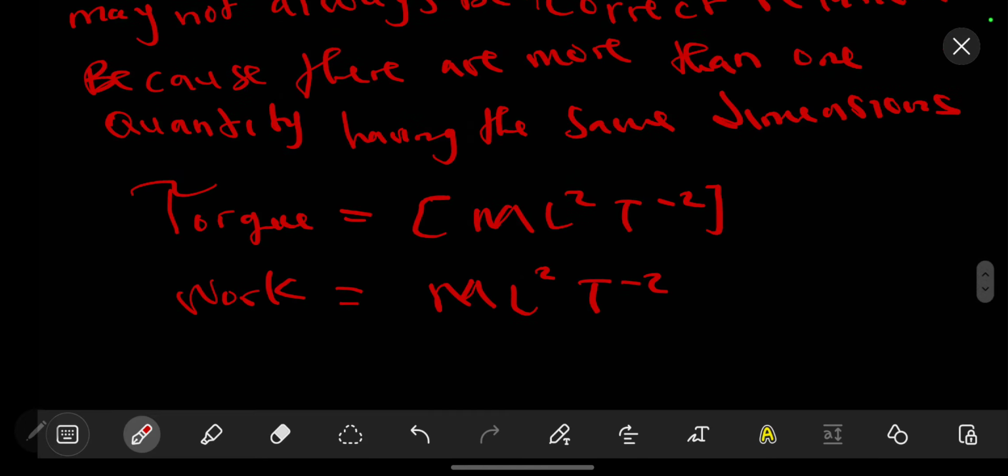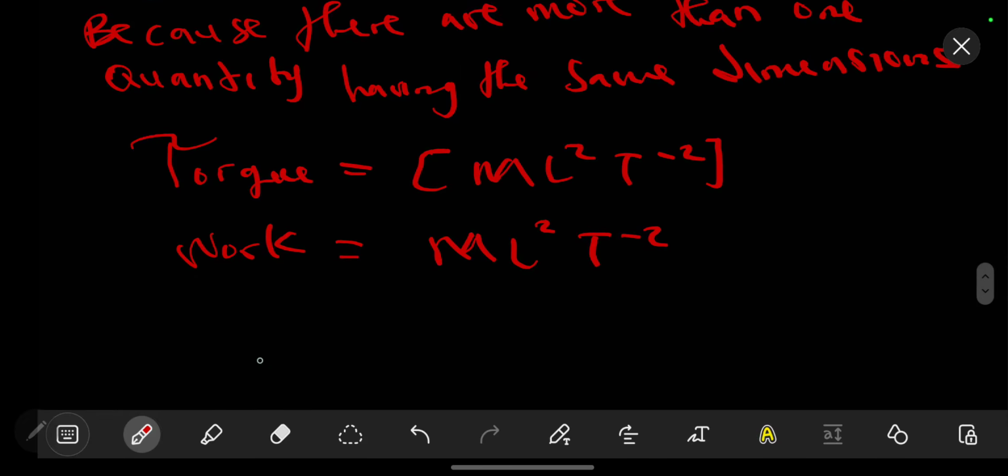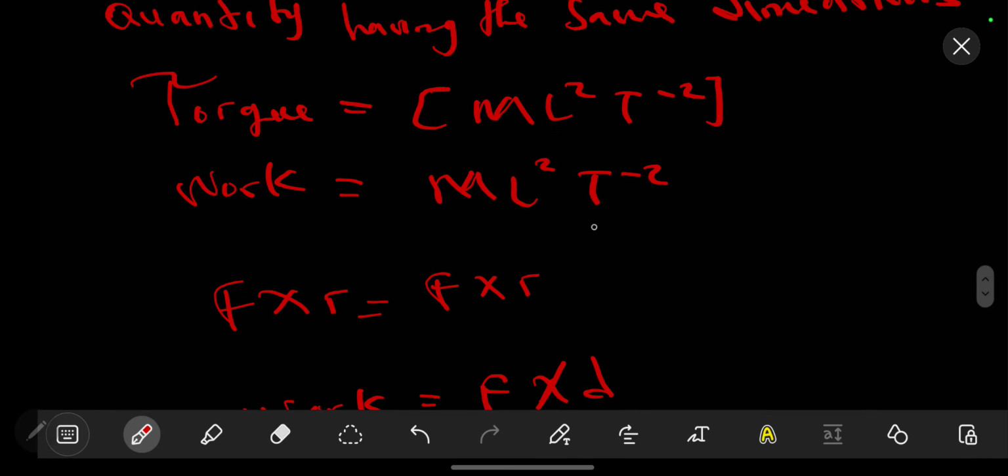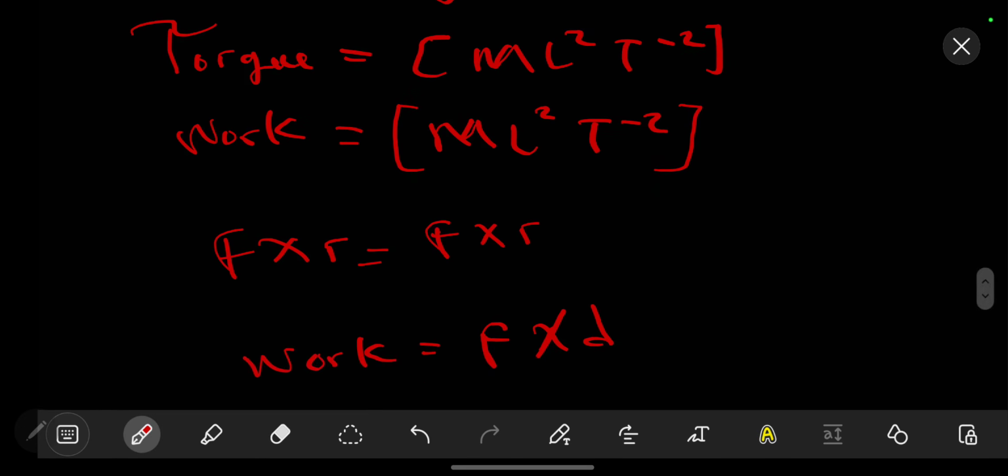This is because torque is defined as the force times the radius from the point of the axis, and we know that radius is a distance. So it is force times distance. Even the work done is equal to the product of the force times the distance, though the distance is in different directions, but this is a distance, and this is also a distance. So just because you get a dimensionally correct equation does not mean your equation is correct.